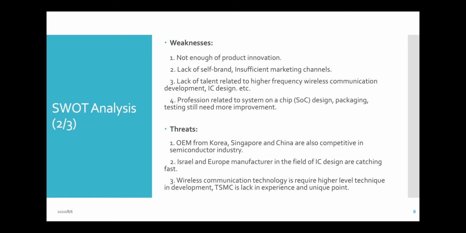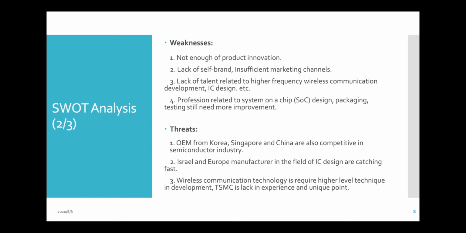And for those IC design companies in Israel or European manufacturers, they are catching up fast because they will have the ability to make their own chips. They won't actually need the requirements from TSMC, which is already the best in the world. But I believe someday they will still catch up. They have the power for developing skill. They can make the same level of quality as TSMC does.